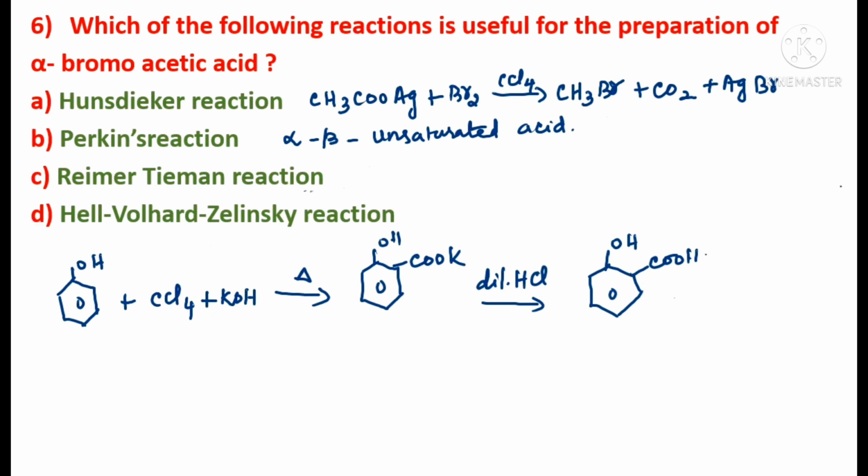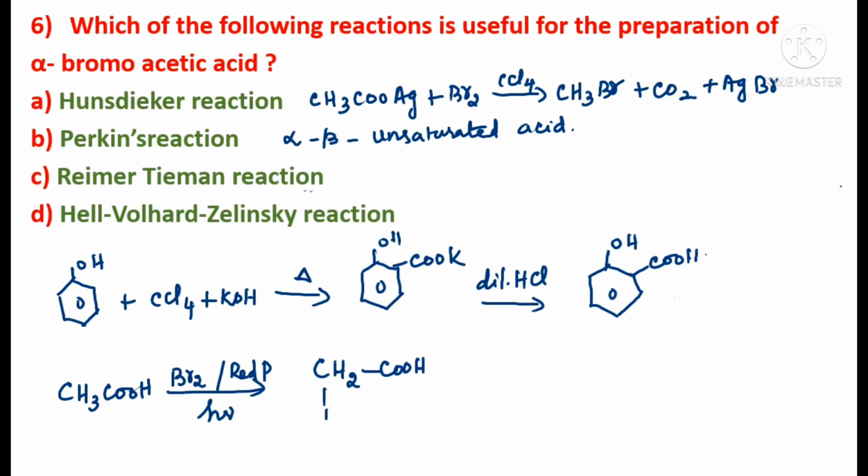So the final option could be the correct one, Hell-Vollhard-Zelinsky reaction. So what happens in Hell-Vollhard-Zelinsky reaction? We shall see acetic acid, CH3COOH, in the presence of bromine and red phosphorus, under sunlight. It needs sunlight for this reaction to take place. It forms CH2 alpha bromo, CH2COOH, alpha bromoacetic acid. So option D, that is Hell-Vollhard-Zelinsky reaction or HVZ reaction, is the correct answer.